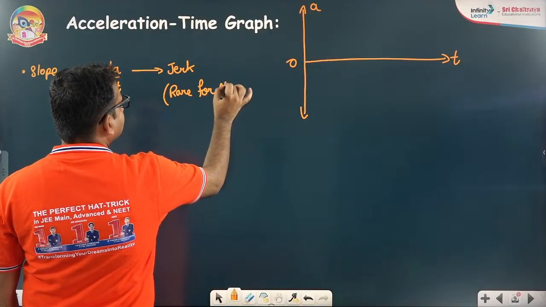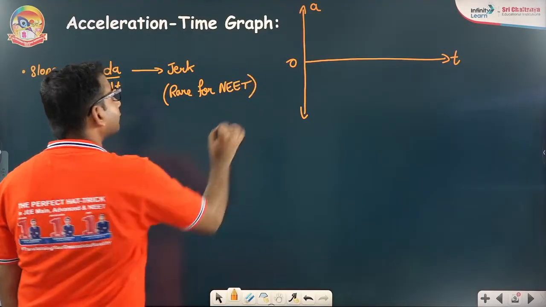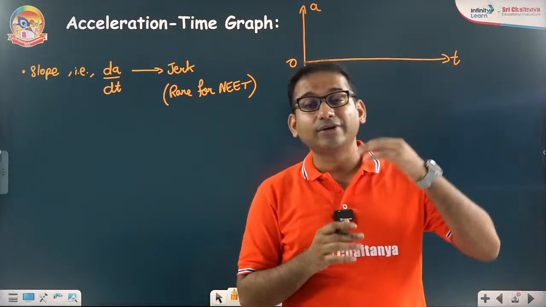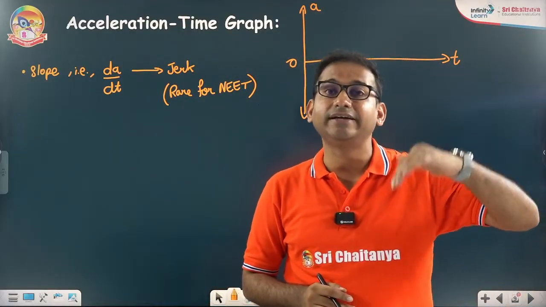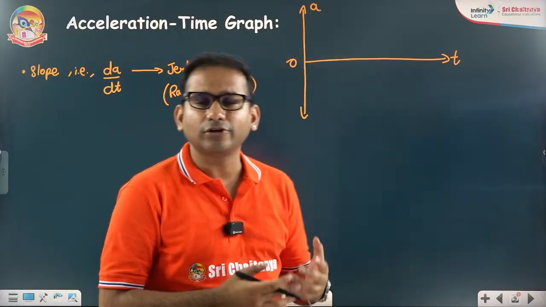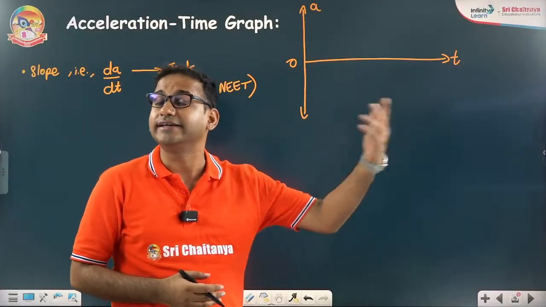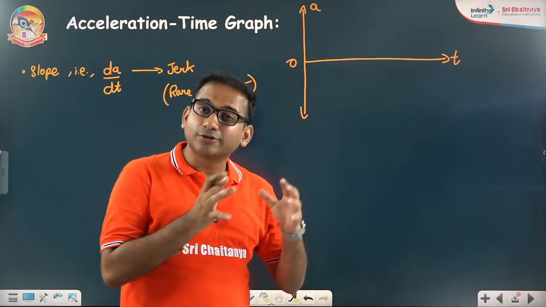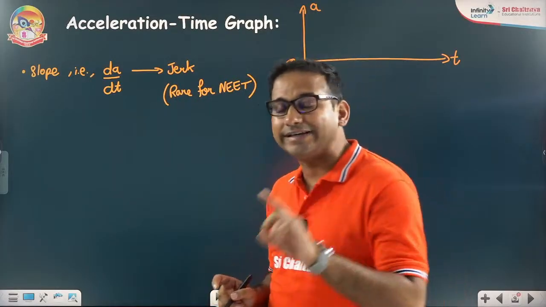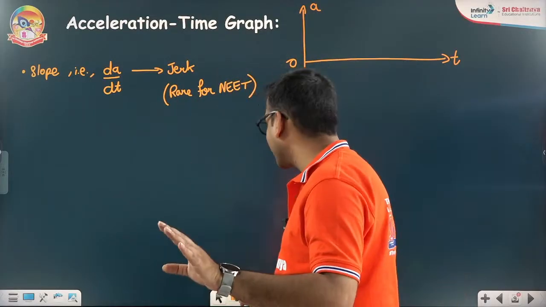And after that, subsequent differentiations are defined. I should not say that it is the end of the story. Subsequent differentiation, dA by dt, d2a by dt, you can further keep on differentiating the position or velocity or acceleration for much higher degrees with time. So those are also defined physical quantities, but those are not at all relevant for our NEET syllabus. So I'll just stop there only.